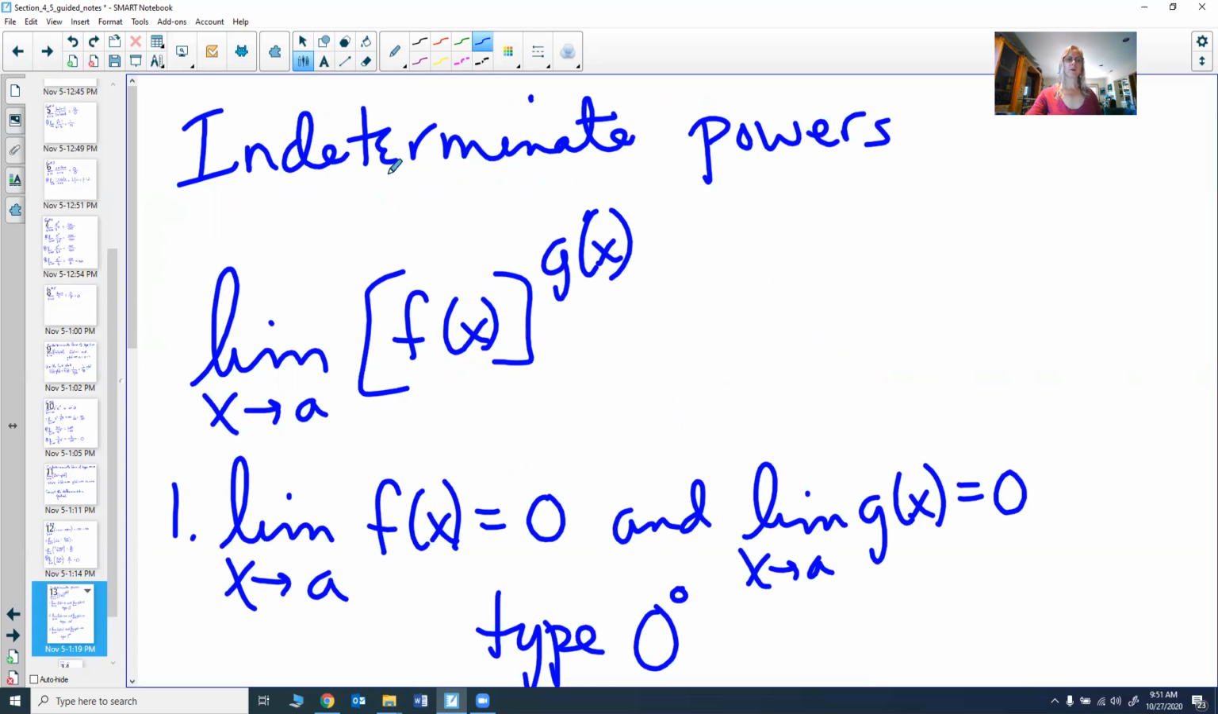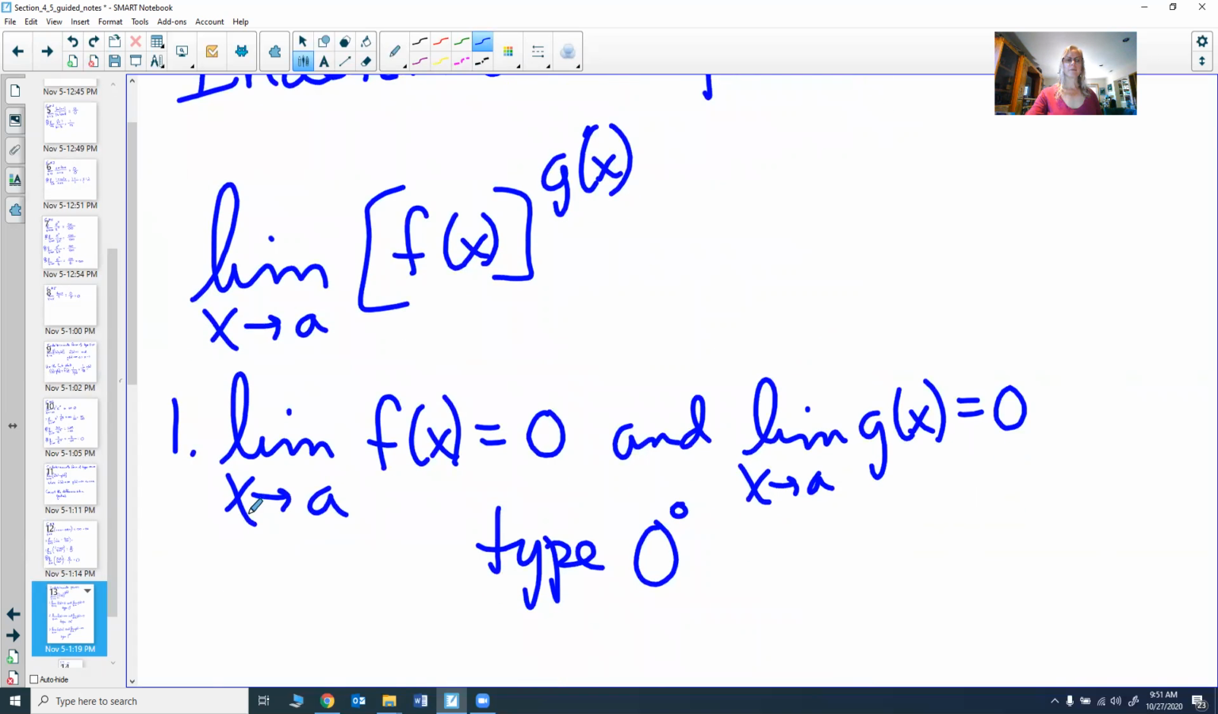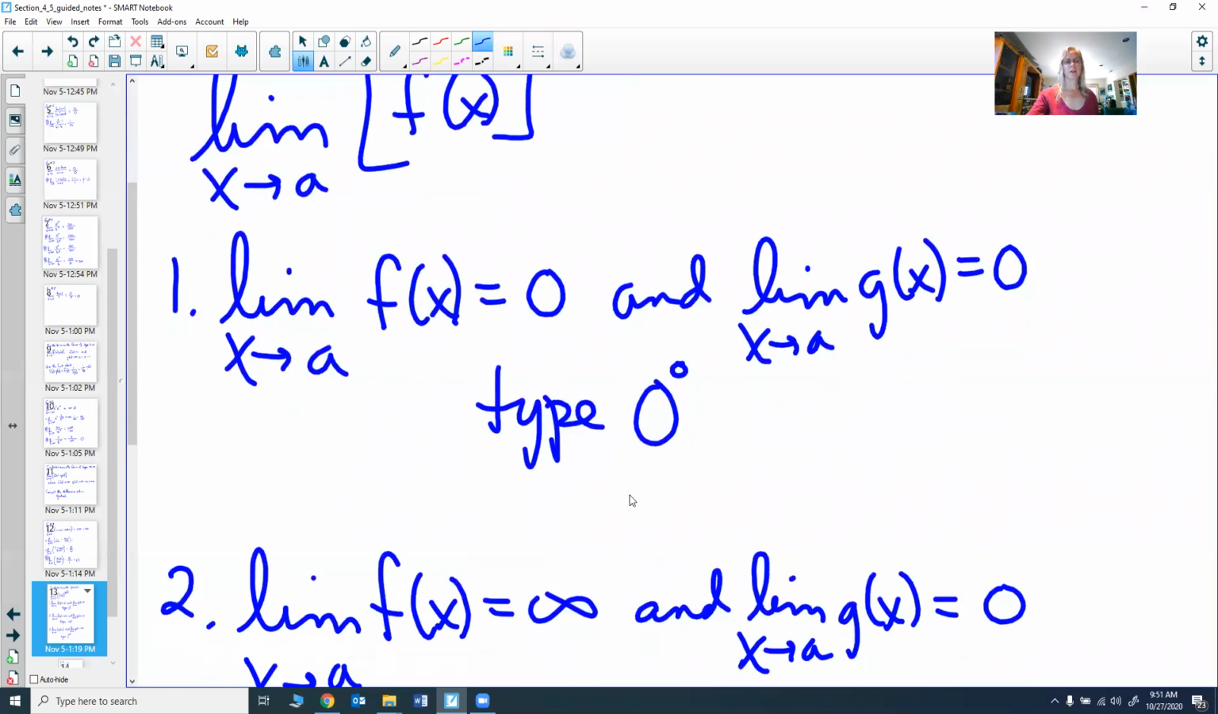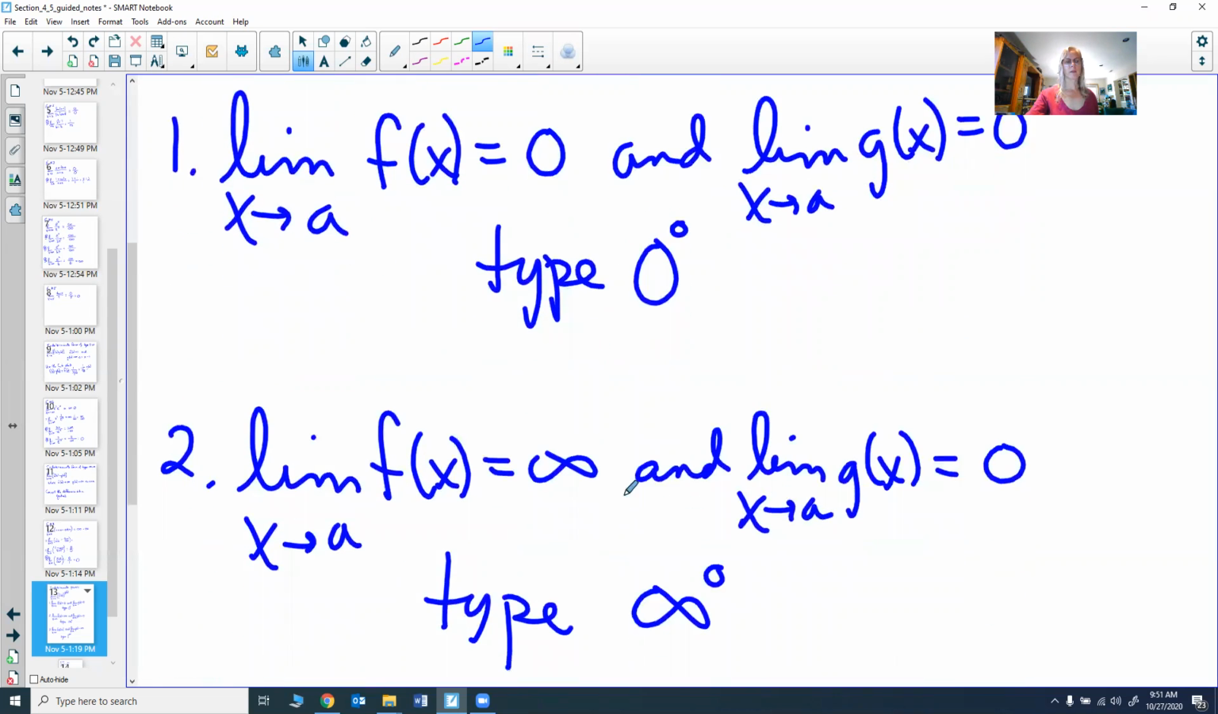One last one I want to look at is what we call indeterminate powers. This is the limit as x goes to a of f of x to the g of x. One is that the limit as x goes to a of f of x equals 0, and the limit as x goes to a of g of x equals 0. This is a type 0 to the 0. You've always been told that any number to the 0 goes to 1 except 0 itself. This is where we're going to finally find out what 0 to the 0 is. And unfortunately, it's one of those indeterminate forms. We don't know what it is. It's not 1. It's not 0. It could be, but it's not necessarily those. It could be 17. We don't know.